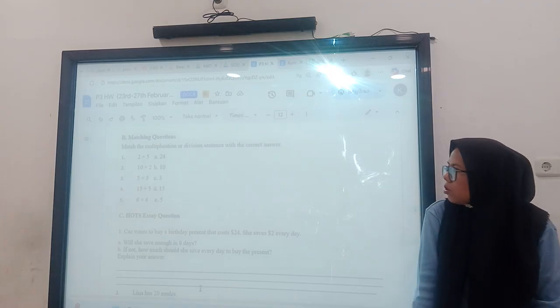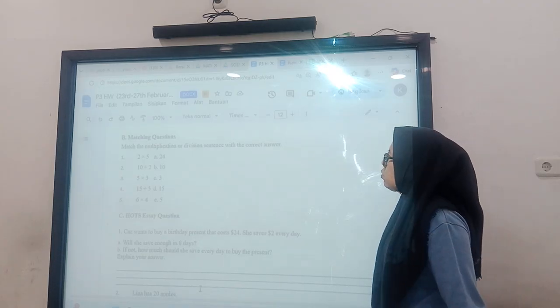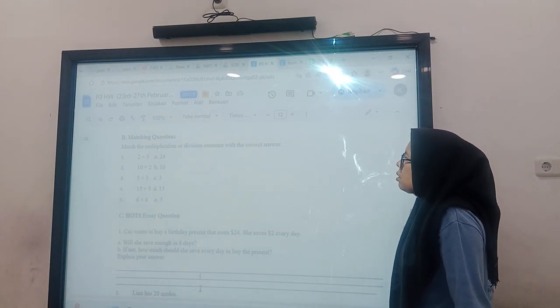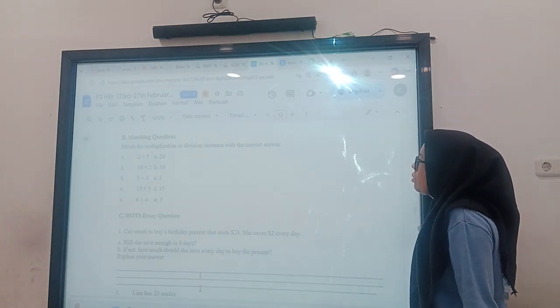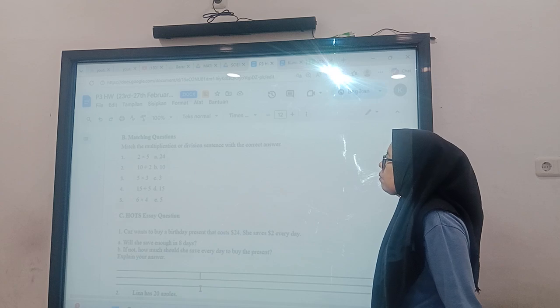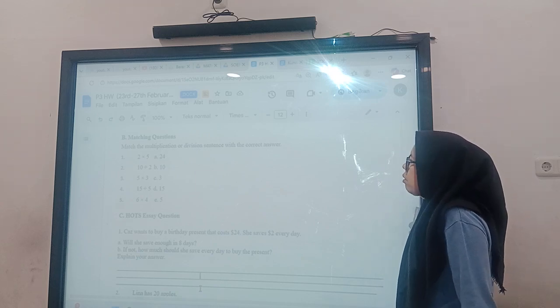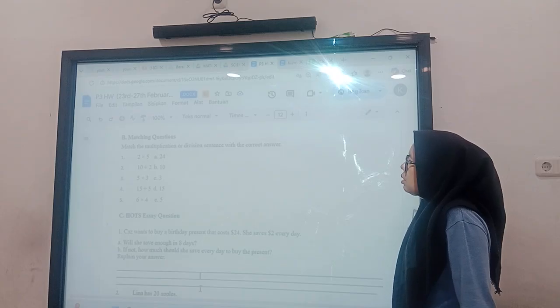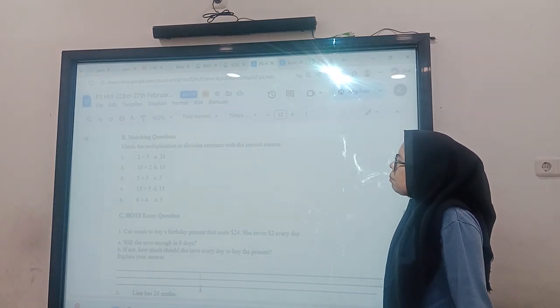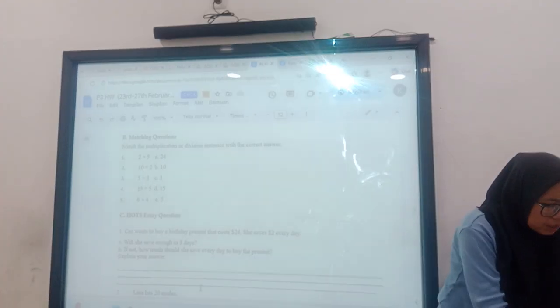Match the multiplication or division sentence with the correct answer. So this is 2 times 4. 10 divided by 2 is 5, D. 5 times 3 is 15, D. 15 divided by 5 is 3, C. Then 6 times 4 equals 24. Next, part A, part C.